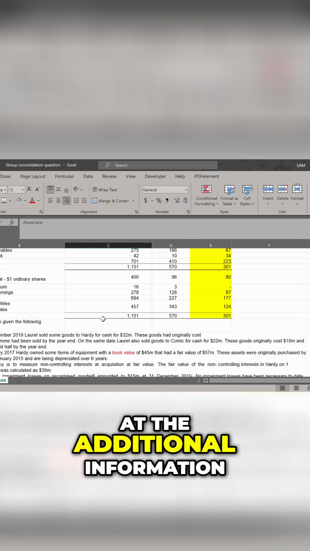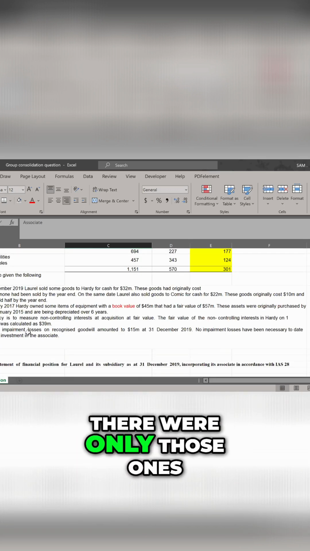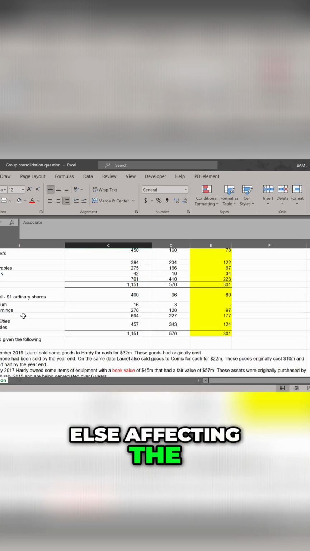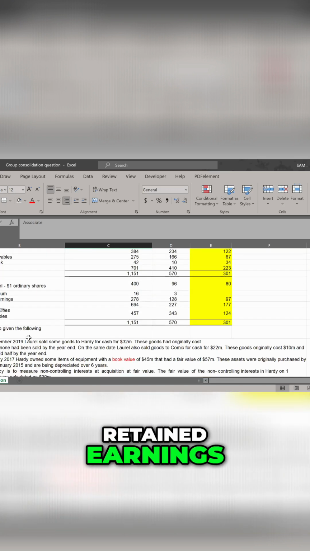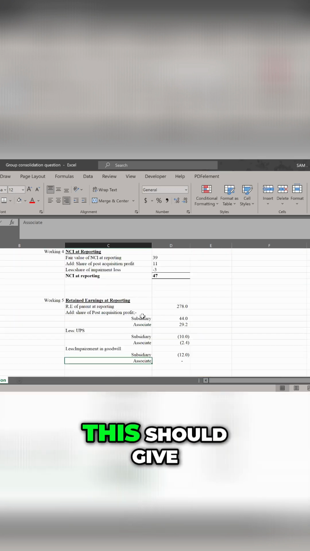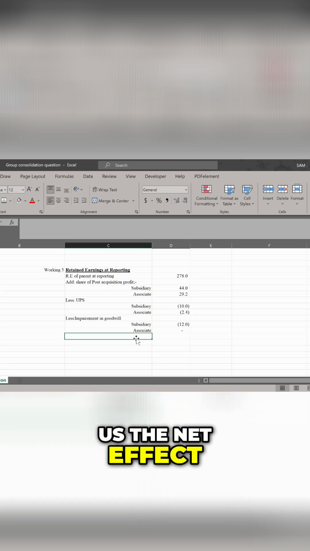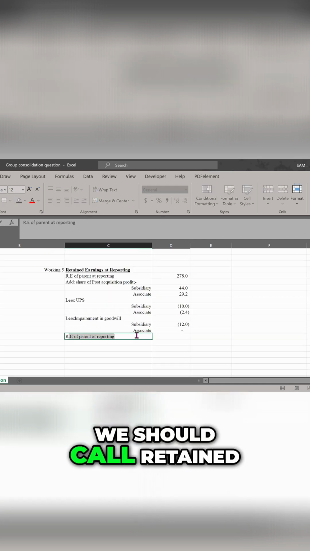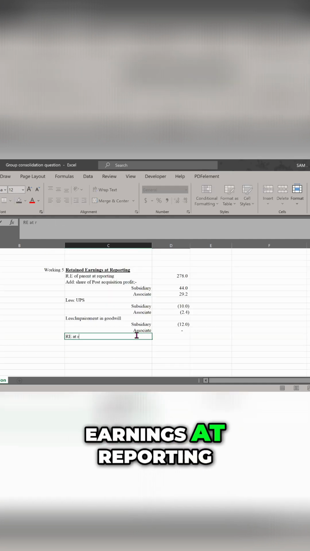Let me look at the additional informations. No, they were only those ones. There is nothing else affecting the value of that retained earnings, we've picked the correct thing, 278. So I think this should give us the net effect. And the net effect is what we should call retained earnings at reporting.